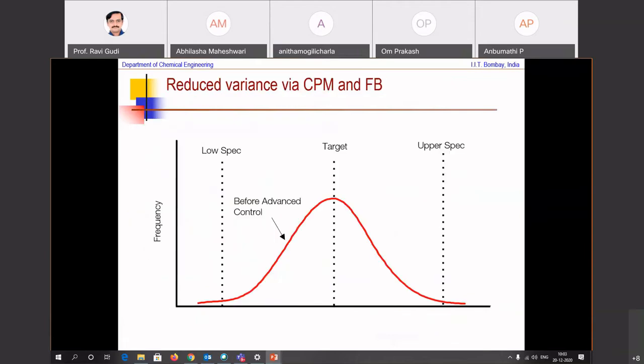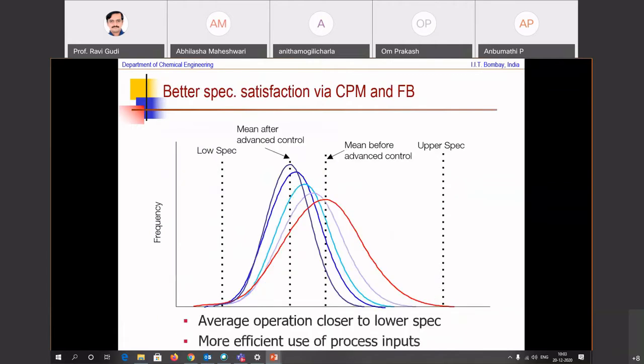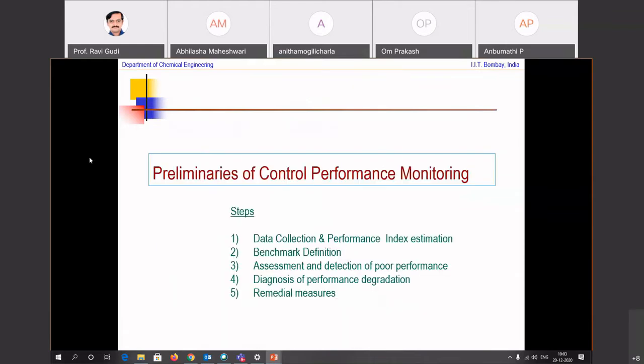Okay. I think I've talked about this, so let's not worry about this slide. What we're trying to do is push it as close to the quality spec as possible. Okay. So with that preamble, let's look at how you monitor control loops.